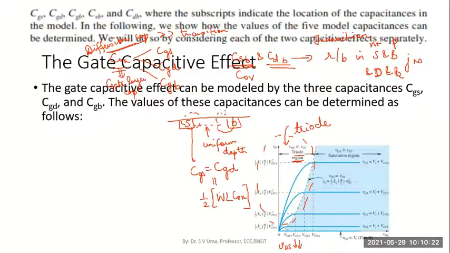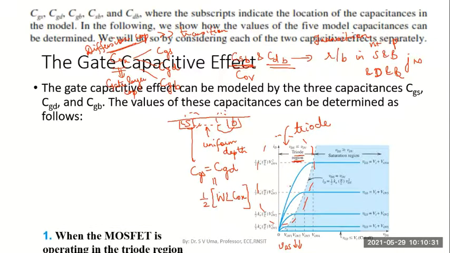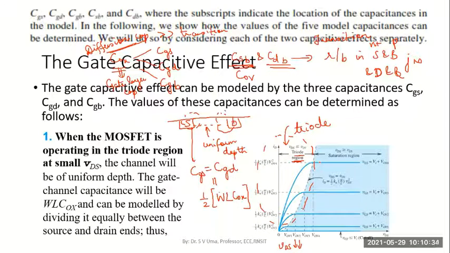In the gate capacitive effect, we saw the output characteristics of the MOSFET. In those output characteristics, consider the region when the drain source voltage is very small. VDS represents the drain source voltage on the x-axis. Towards the beginning, nearing zero voltage, we see that the current increases linearly till it reaches some saturation level. That is the triode region. We have marked the triode region. In the triode region, what happens?